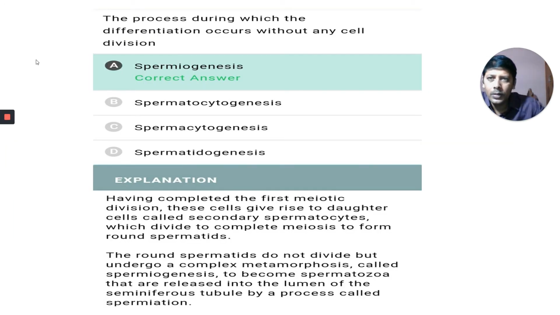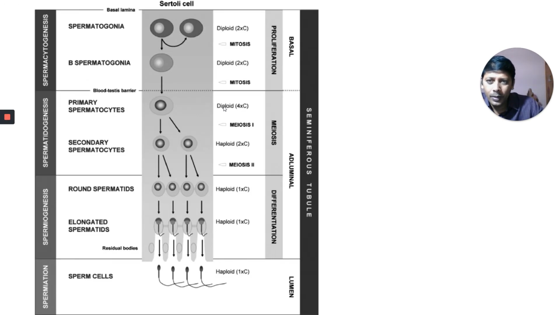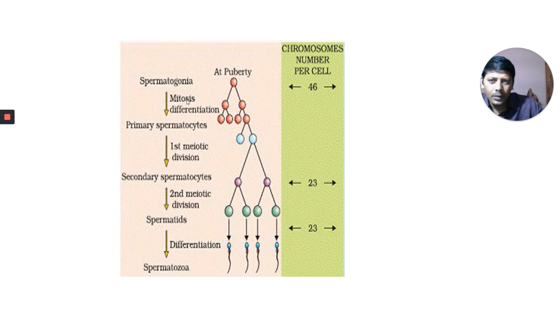Next is the process during which differentiation occurs without any cell division. Differentiation must occur, but cell division should not occur. If you look at the figure given in our textbook, here there is division as well as differentiation.